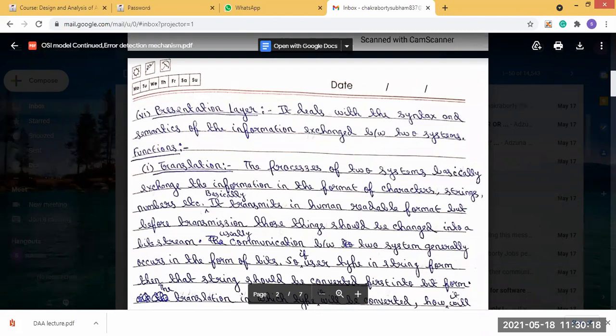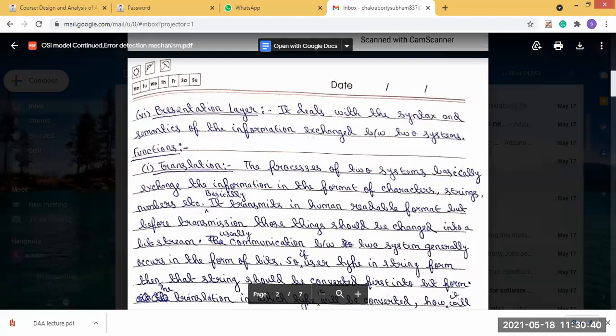So in which type it will be converted, how it will be converted, using which algorithm it should be converted, these are decided by the presentation layer. So in simple words, translation is converting a message to a compatible bit stream.